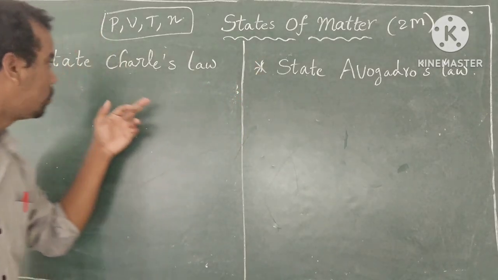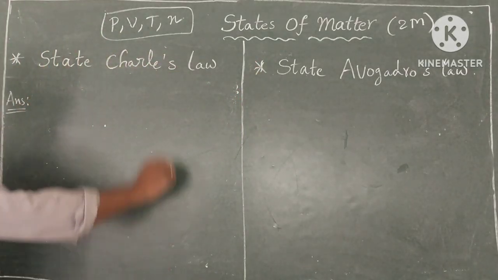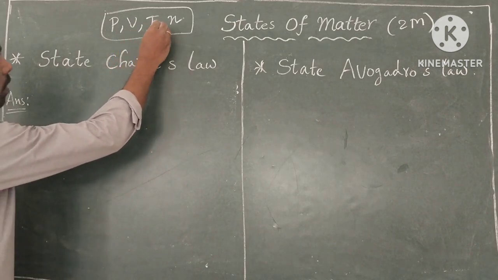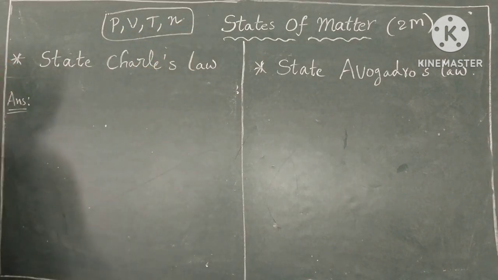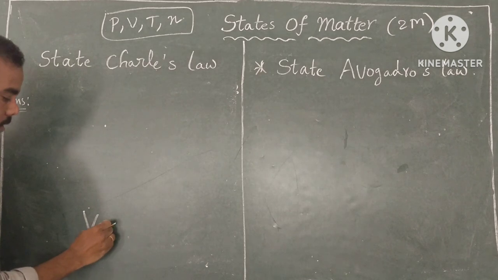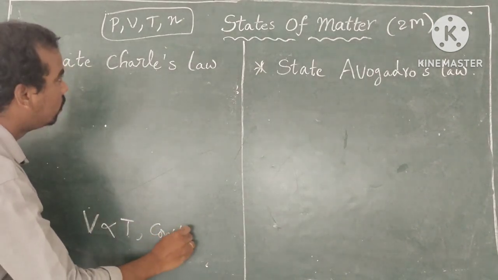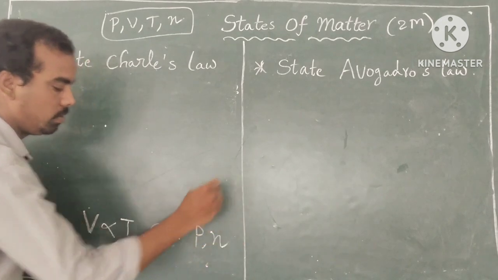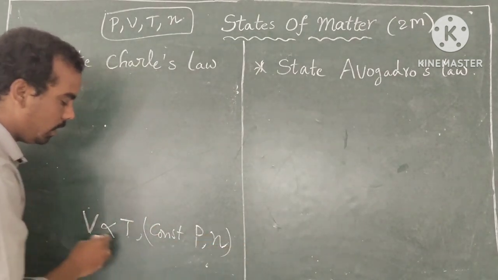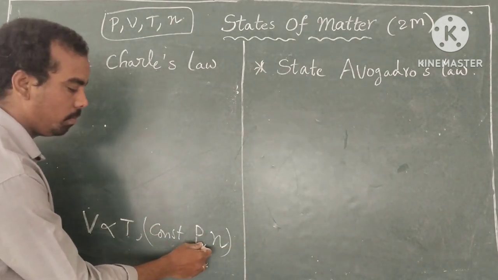Again, states of matter, 2 marks questions. State Charles law. The relation between volume and temperature at constant pressure and number of moles. That means volume is directly proportional to temperature at constant pressure and number of moles.